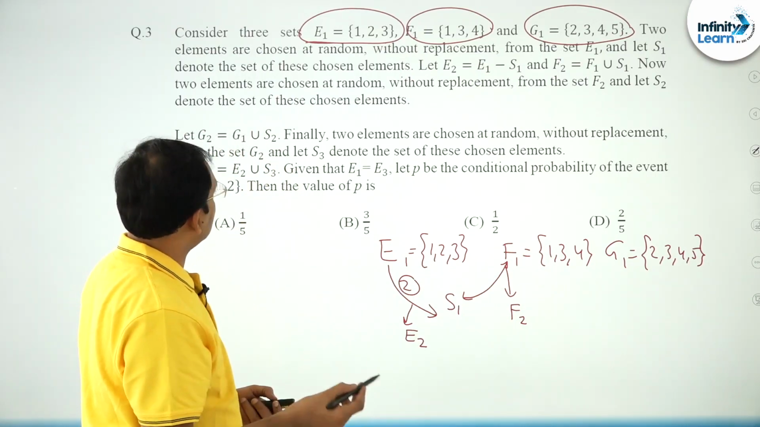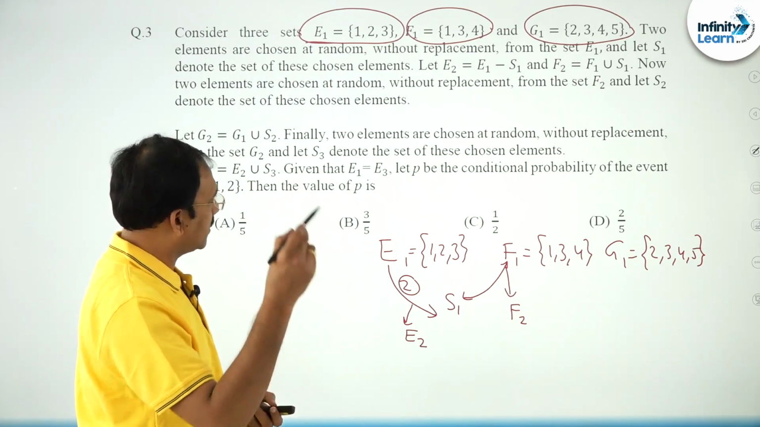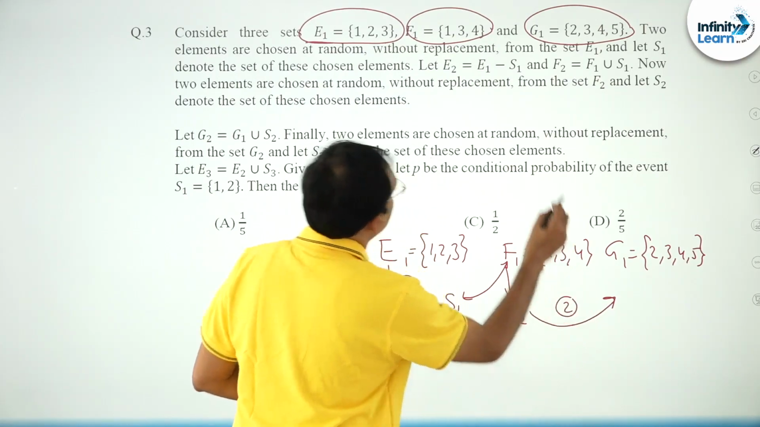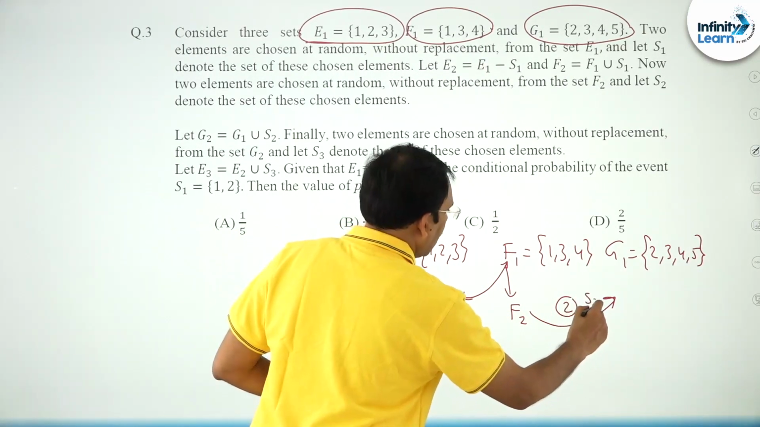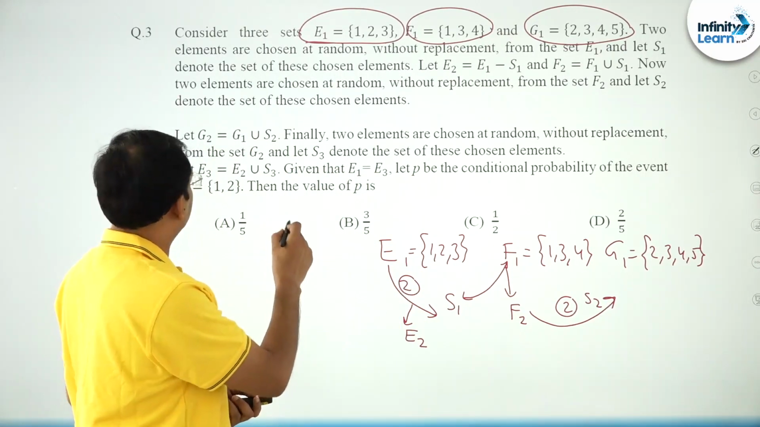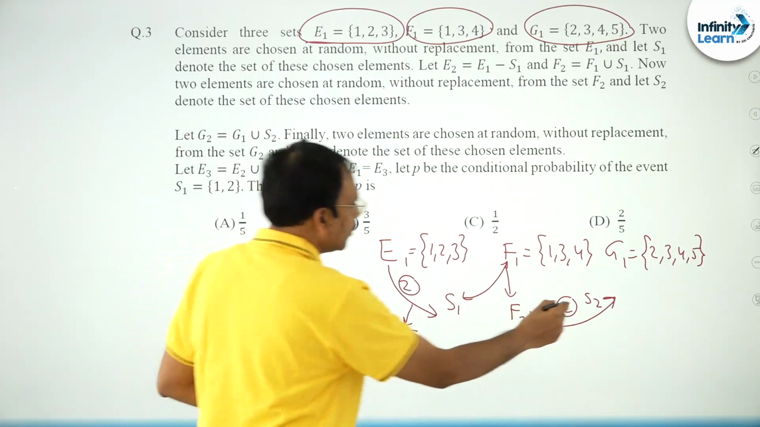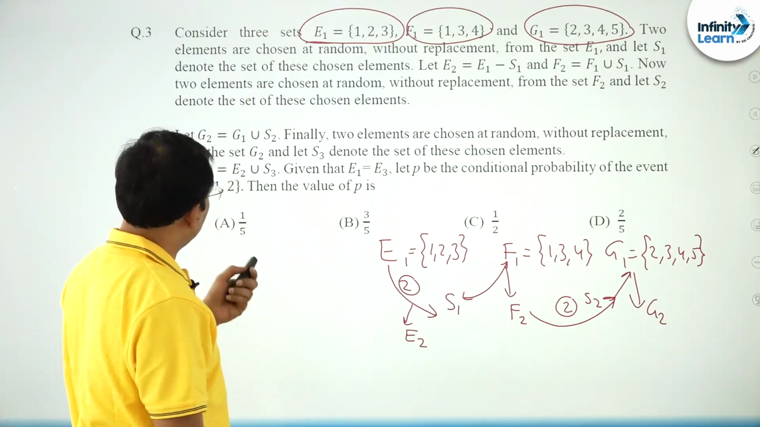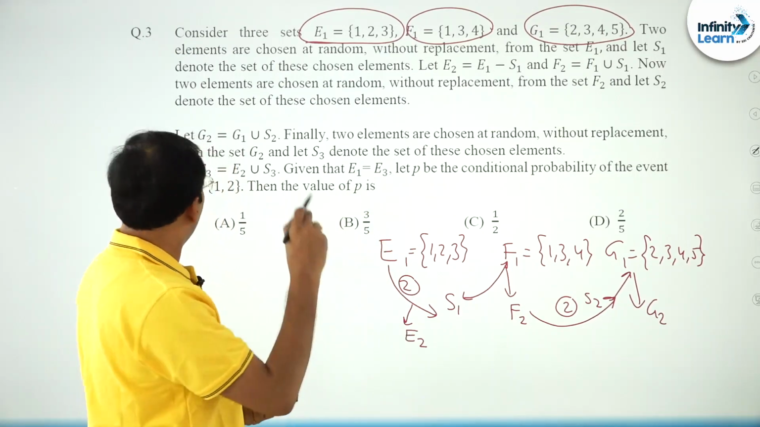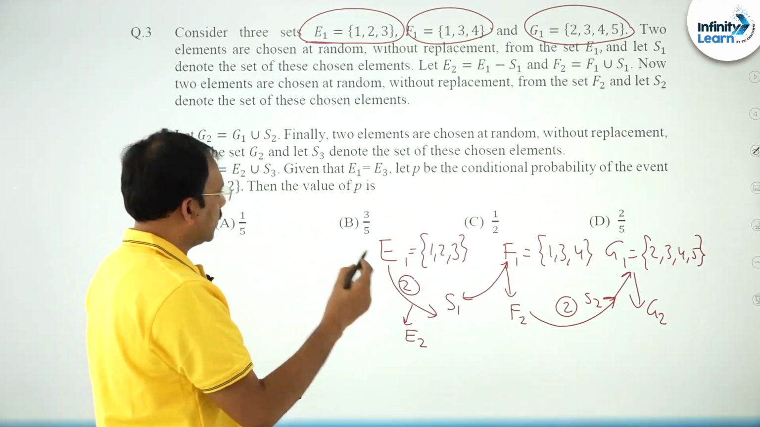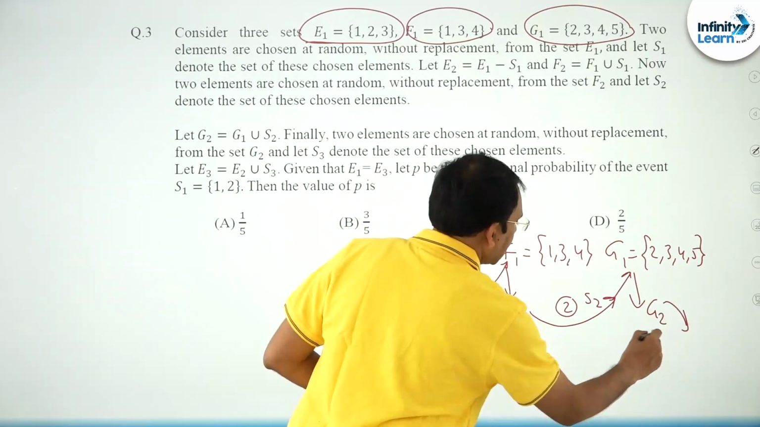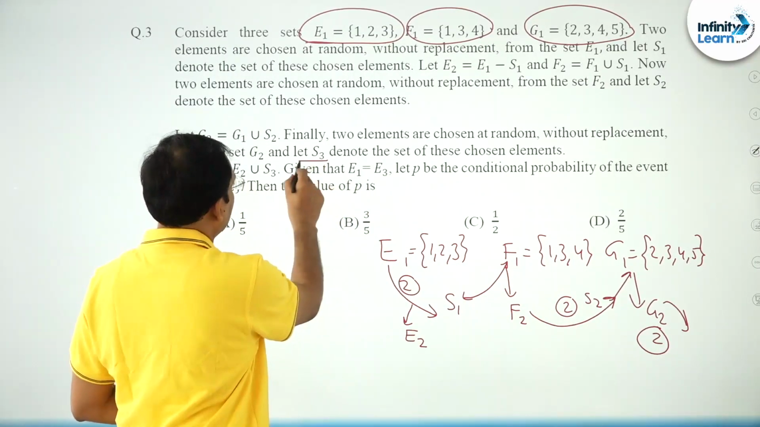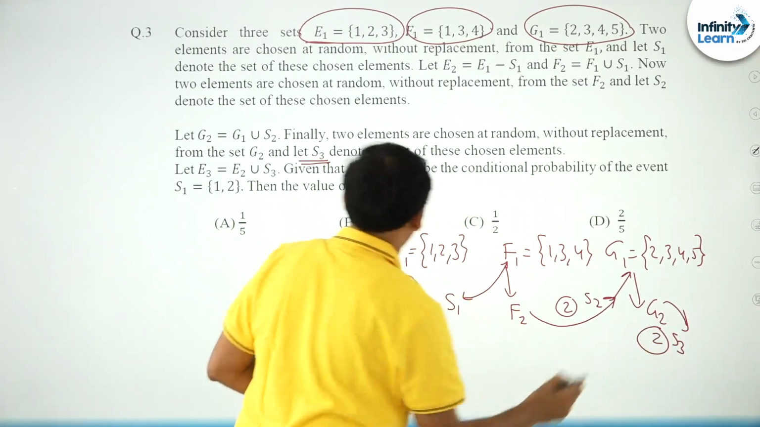Then now 2 elements are chosen at random without replacement from the set F2, and these 2 elements are called S2. And that S2 is now joined with G1. So you combine this with G1, you will get G2. So from G2 also 2 elements are chosen at random without replacement from the set G2. So from this also again he has selected 2 elements, denote that set with S3, the selected one is S3, right.